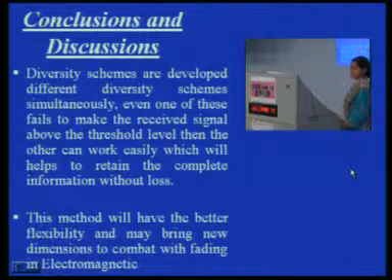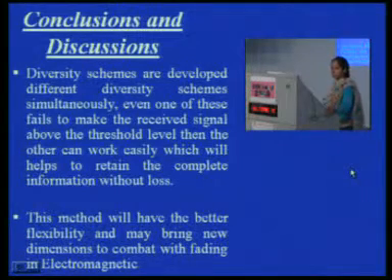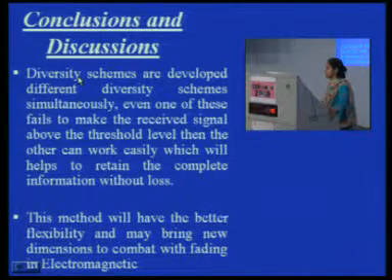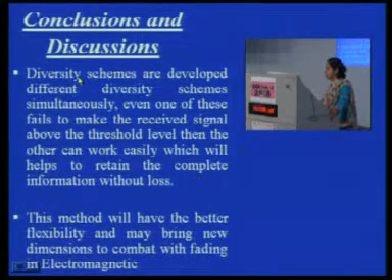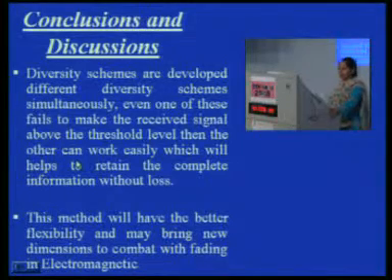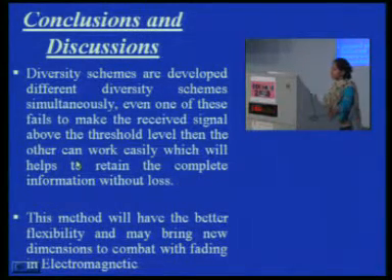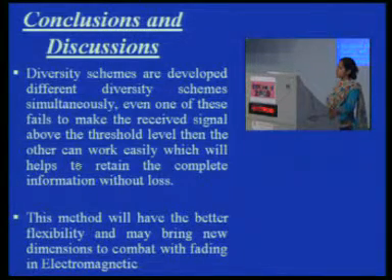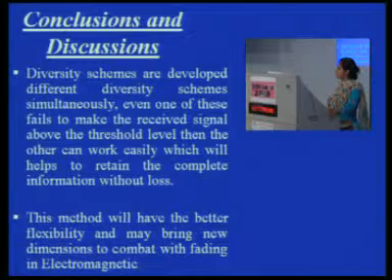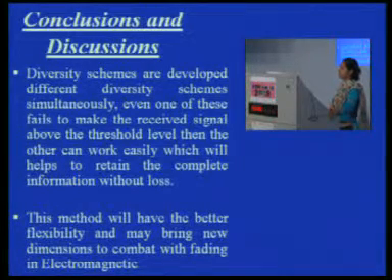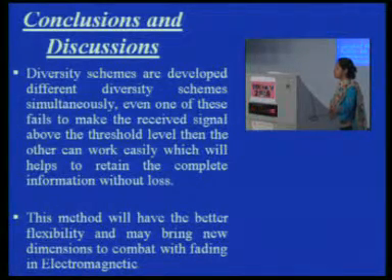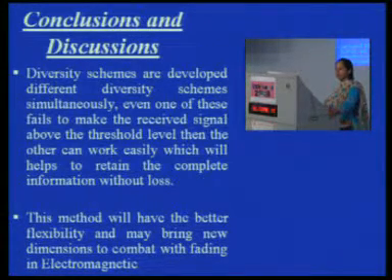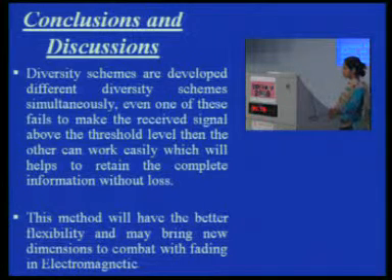So the conclusion and discussion: diversity schemes are developed. Here the three diversity schemes are shown, and for the first one the simulated results are shown. I conclude that if one of these fails to combat fade or fails to keep the receiver end signal above threshold, then the others can work easily and help retain the availability of 5 lines at the receiver end. This method has better flexibility and may bring new dimensions to combat fading in electromagnetics.